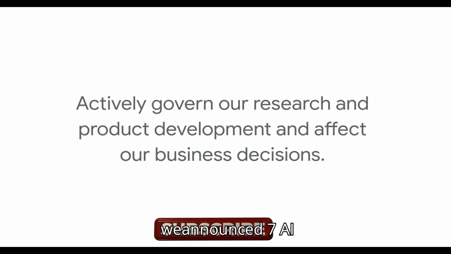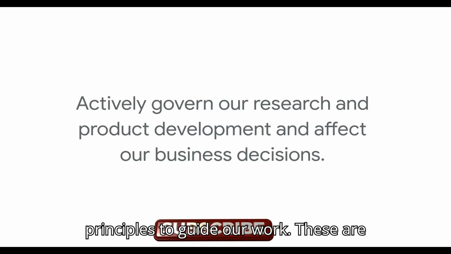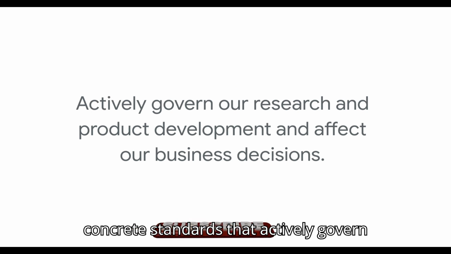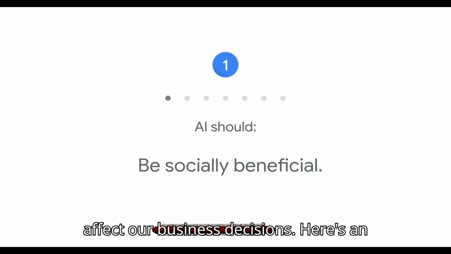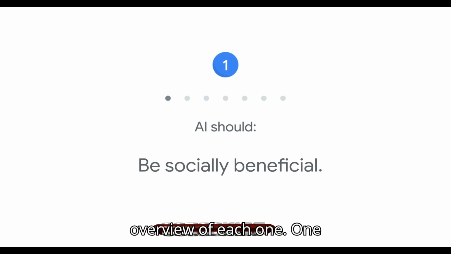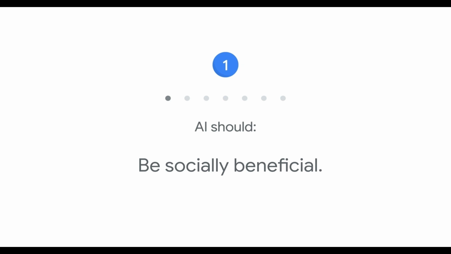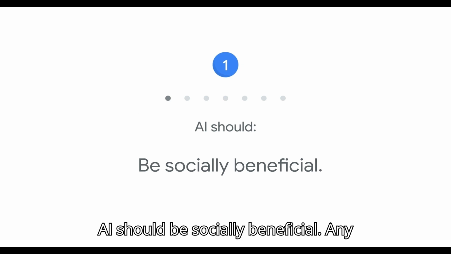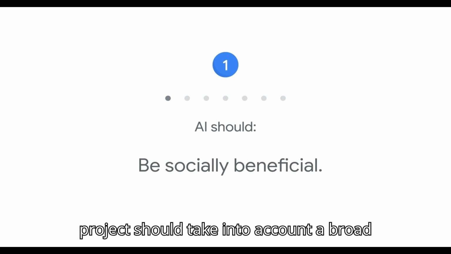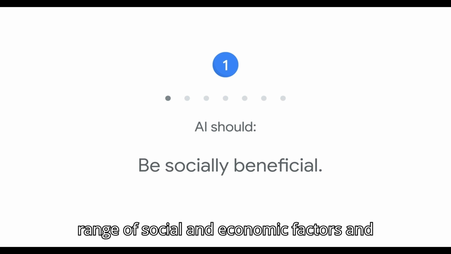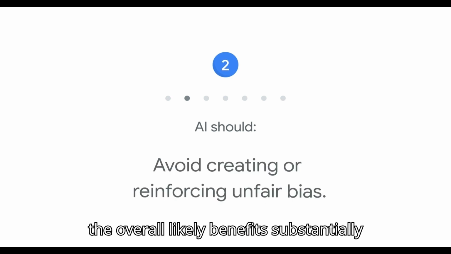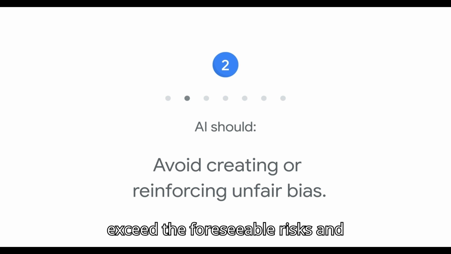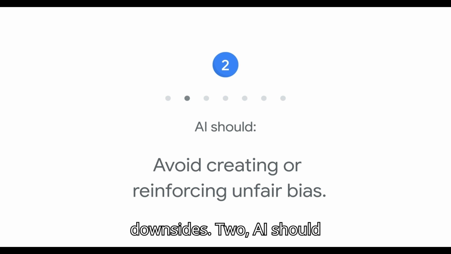In June 2018, we announced 7 AI principles to guide our work. These are concrete standards that actively govern our research and product development and affect our business decisions. Here's an overview of each one. 1. AI should be socially beneficial. Any project should take into account a broad range of social and economic factors and will proceed only where we believe that the overall likely benefits substantially exceed the foreseeable risks and downsides.